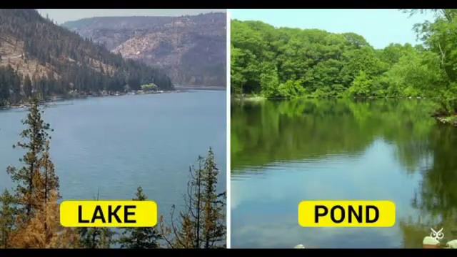The next one is ponds and lakes. So what is a pond? An area of water surrounded by land is called a pond. Usually we see ducks or swans swimming in the pond, isn't it? And a lake is bigger than a pond, and rainwater collects in ponds and lakes.